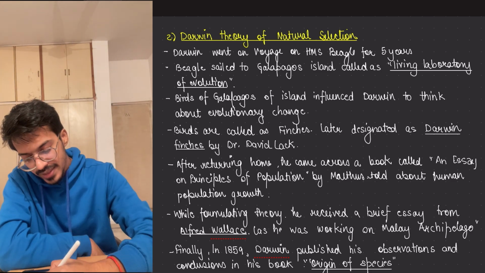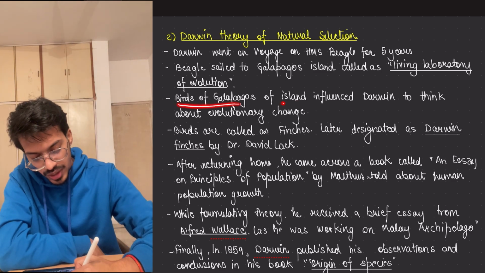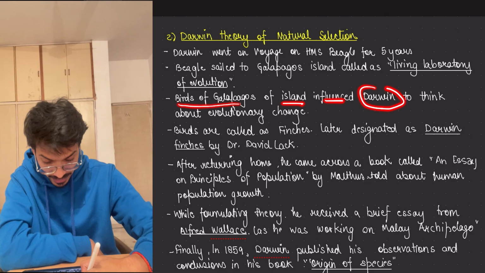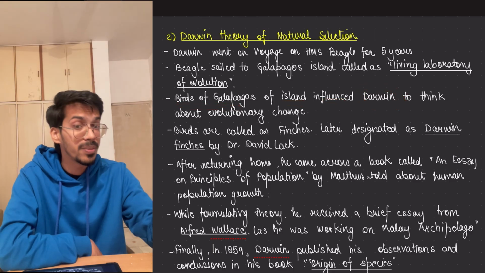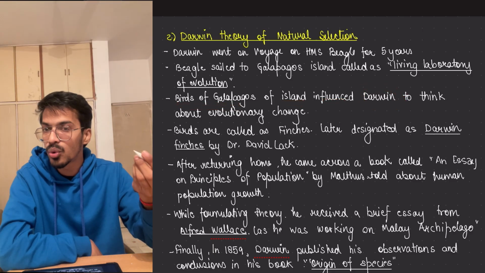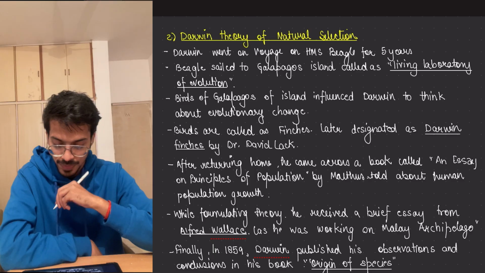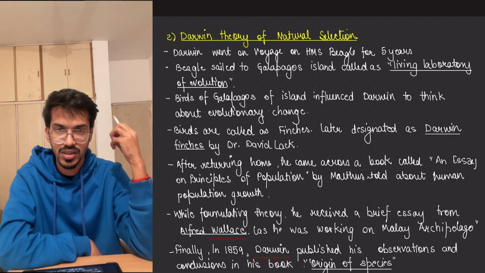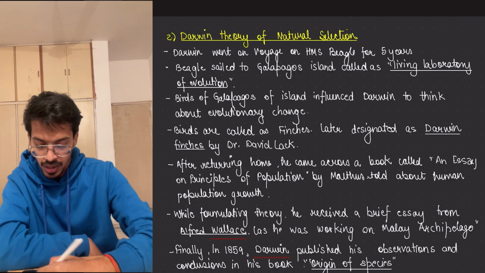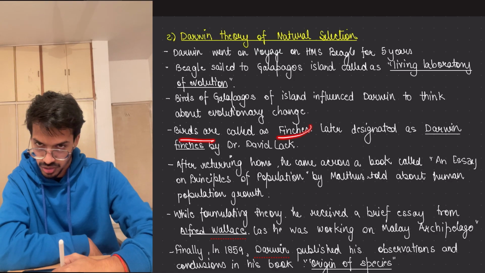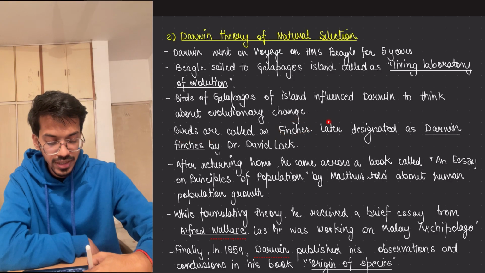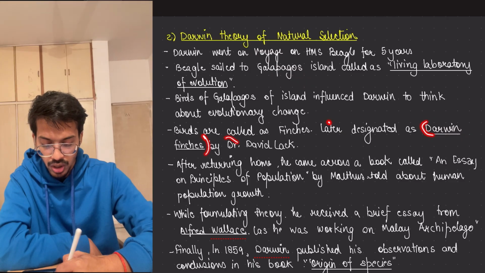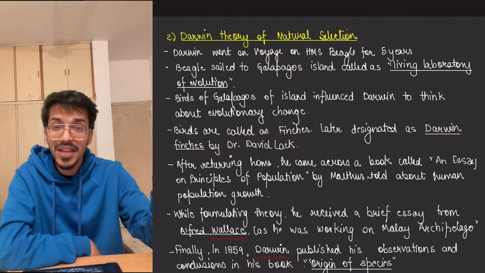Then the birds of the Galapagos Islands influenced Darwin to think about the evolutionary process, how different they are. I have told you about these things before also. These birds were very slightly different and the feeding habit was different to accommodate over there, right? So the birds are called finches. Later on, they were called Darwin finches by Dr. David Lack, and it got famous.